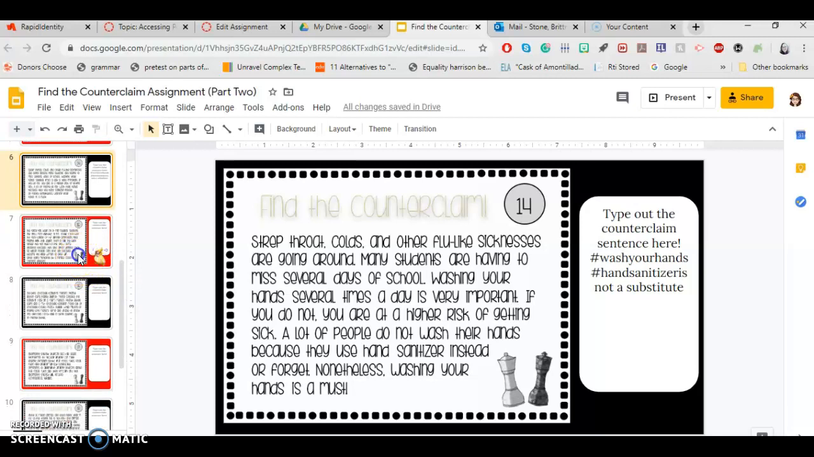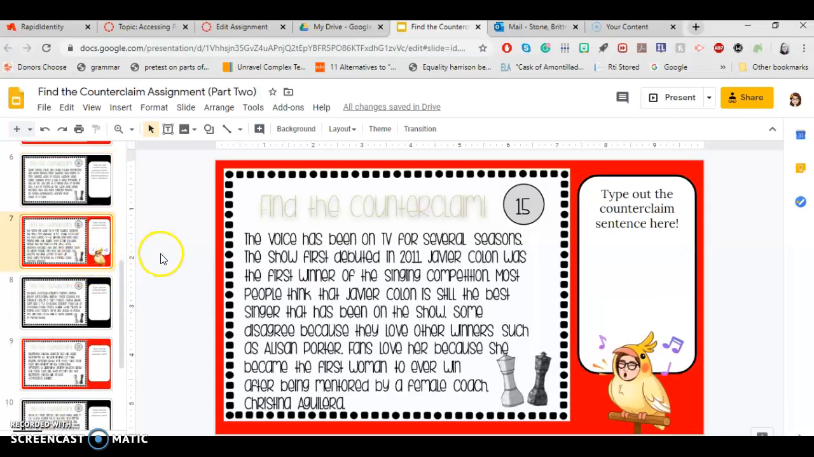Okay, 15. The Voice has been on TV for several reasons. The show first debuted in 2011. Javier Colon was the first winner of the singing competition. Most people think that Javier Colon is still the best singer that has been on the show. Some disagree because they love other winners such as Allison Porter. Allison Porter, sorry. Allison Porter.